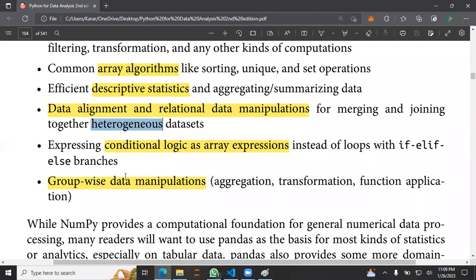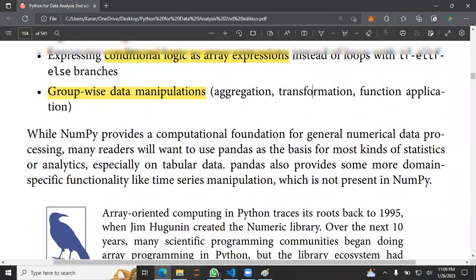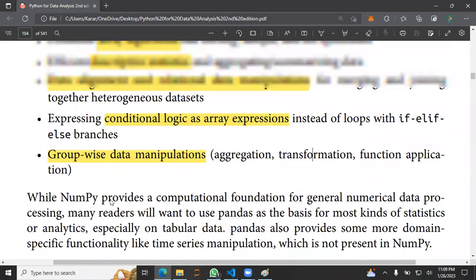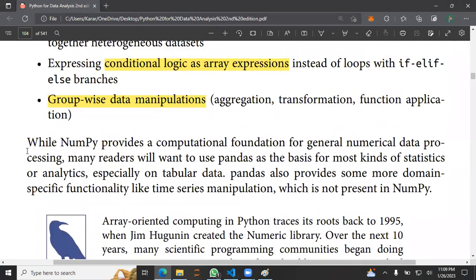Group-wise data manipulation, we discussed that. Aggregation, transforming, function application, like applying a custom function. If the value is greater than 2, then go and do this, maybe take the mean, or maybe drop that thing, or different kinds of things. I hope these points are clear. Nothing special here, but we should know this stuff. That's what NumPy is built for.